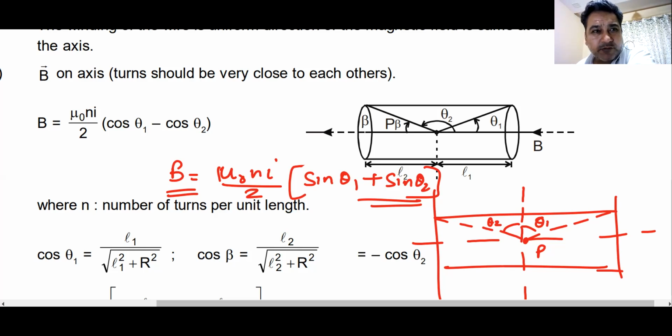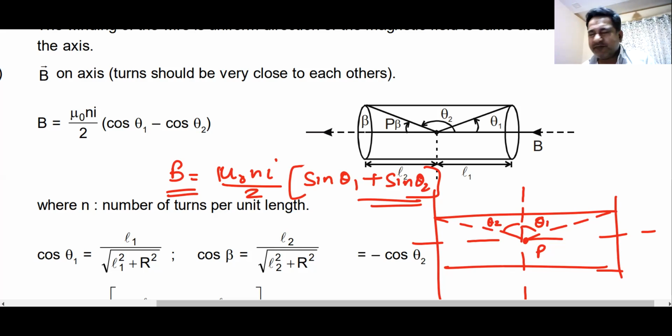Yes, sir. Due to the rod. This formula is similar to the formula of a straight wire. Yes or no? Yes, sir. In the straight wire, we have mu naught by 4 pi r into sine theta 1 plus sine theta 2 into I. Here you have mu naught n I by 2 into sine of theta 1 plus sine of theta 2.